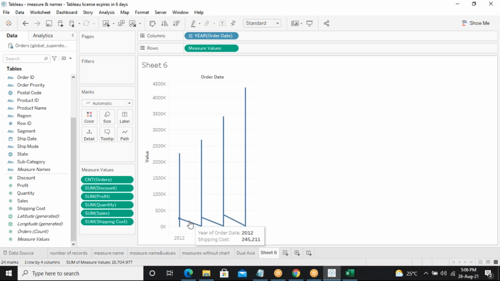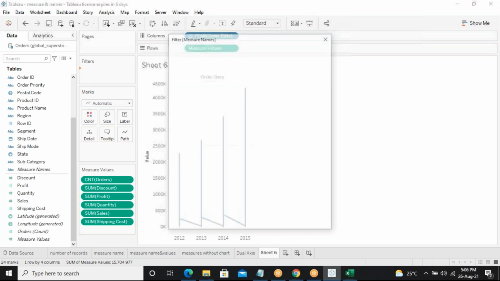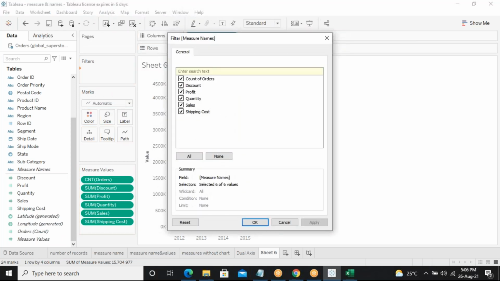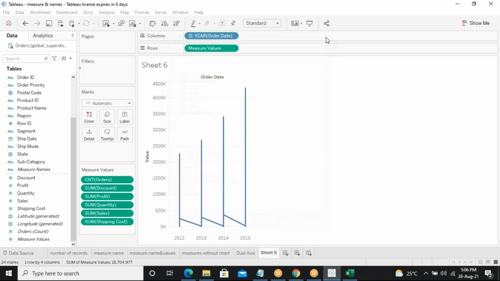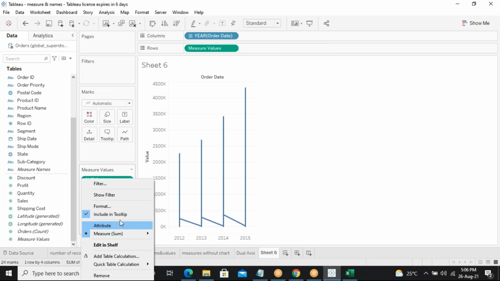So from the measure values, we can remove them. But it will be coming like this, so you only see it is a value actually. How will I filter based on a value? The one in the green box, you will get an arrow there. When we click on that, we get the remove option. Here you're saying the remove option.